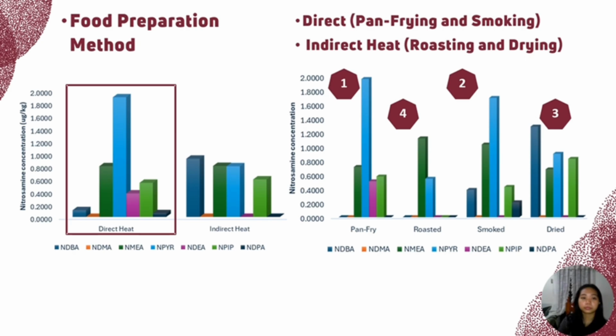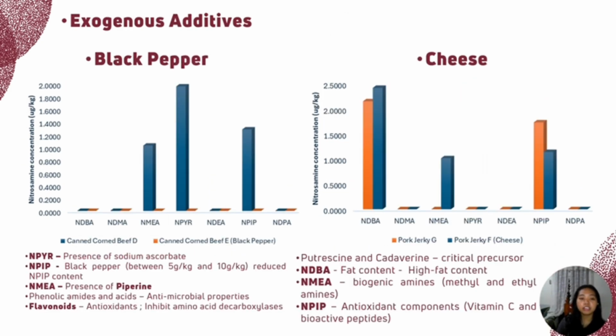Exogenous additives. First is the black pepper. The addition of black pepper leads to the decrease in NPYR, NPIP, and NMEA. In a prior study, Salan et al. found that the amounts of black pepper had no significant effect on NPYR levels across different cooking methods. However, in the presence of sodium ascorbate, the concentration changes. Adding black pepper in the absence of sodium ascorbate significantly increases the NPYR, whereas in the presence, the NPYR decreases. The difference is due to the synergistic effect between the phenolic compounds in black pepper and the sodium ascorbate.